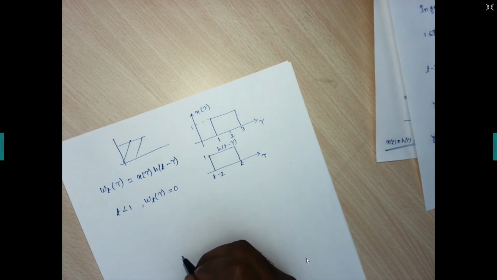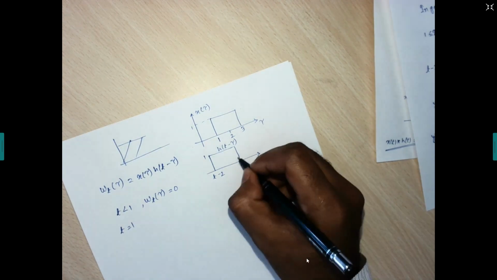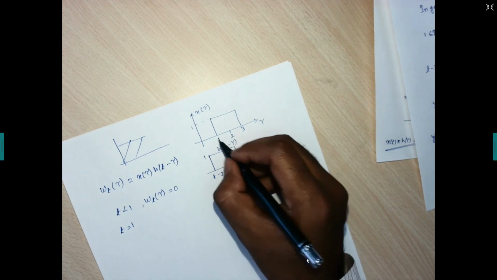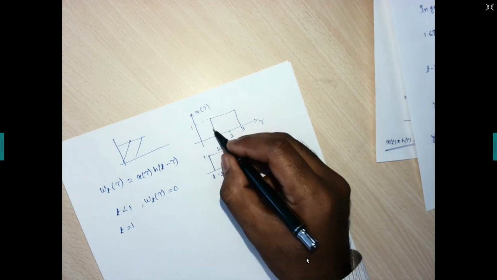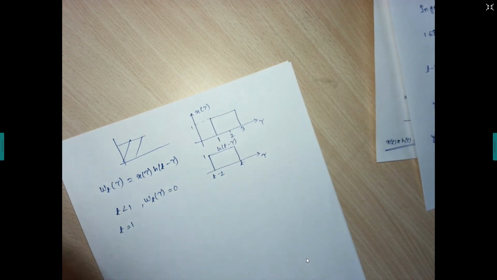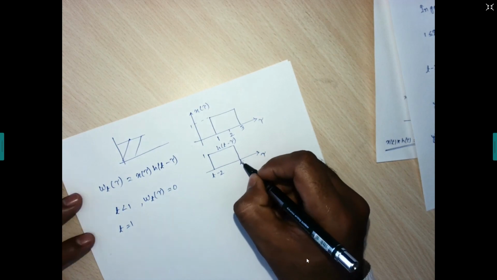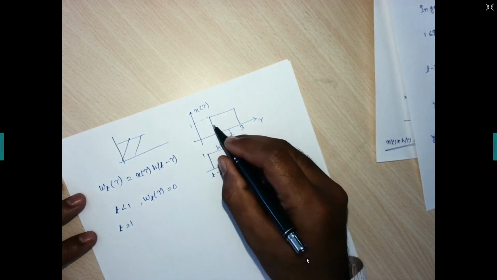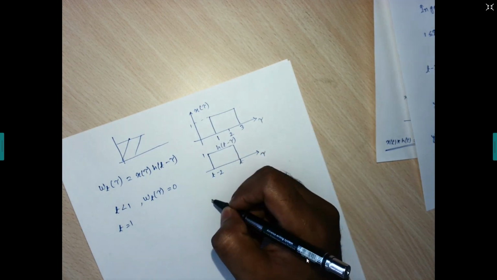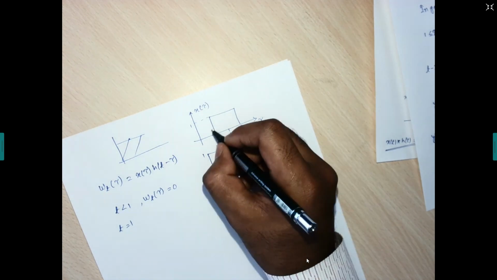Now at t equals 1, the right edge of h of t minus tau will coincide with the left edge of x of tau. This edge has the mapping of this edge, because this edge of tau is starting and going towards the right, and it already exists at that location. So at t equals 1, the right edge of t minus tau coincides with the left edge of x of tau.